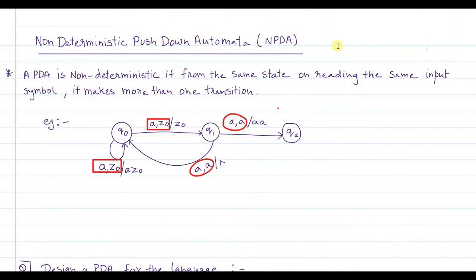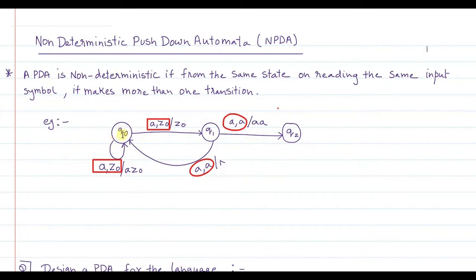Today we are going to see non-deterministic pushdown automata, or NPDA. We have already seen in the introductory lecture that a non-deterministic pushdown automaton is almost similar to a non-deterministic finite automaton. A PDA is non-deterministic if from the same state, on reading the same input symbol, it makes more than one transition. For example, have a look at this PDA.